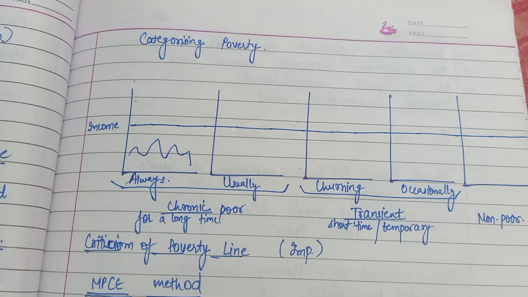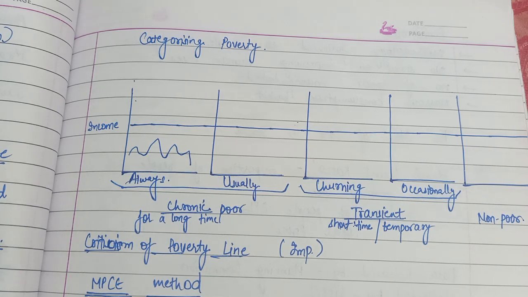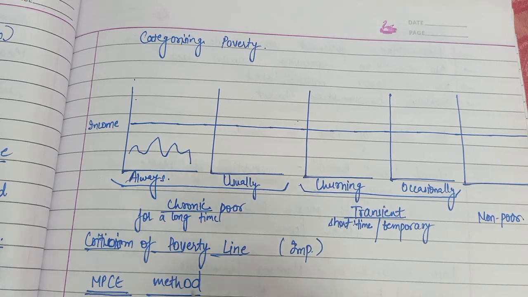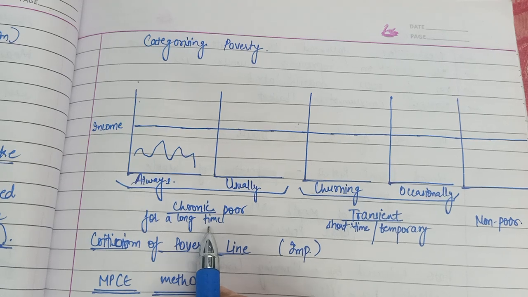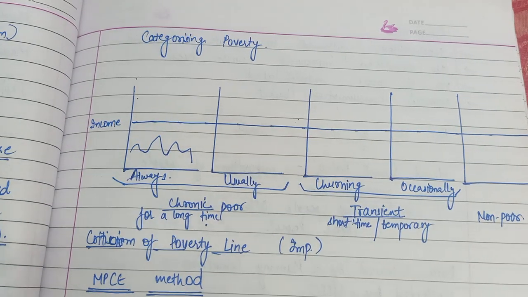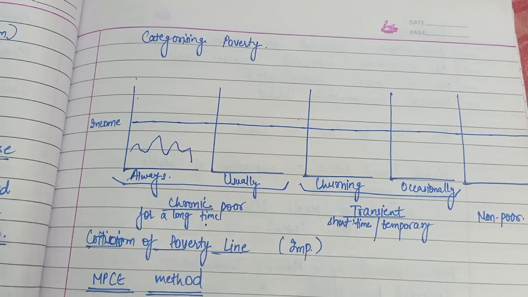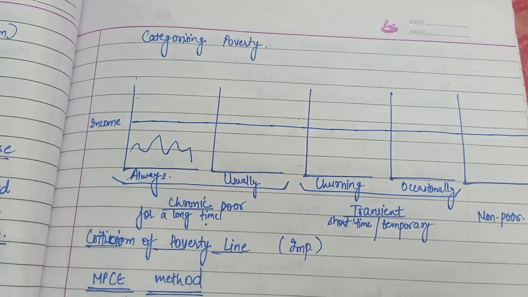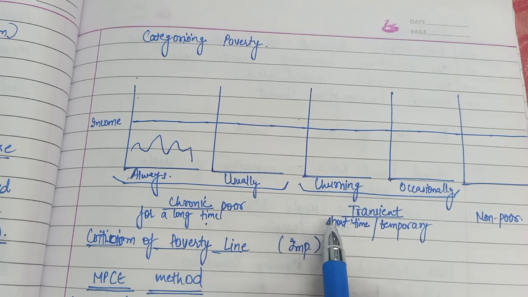Let us categorize poverty now. There are many ways to categorize poverty. We have chronic poor. The topic is important. It usually comes for 1 mark. Who are all chronic poor? What is chronic poor? What is transient poverty? These two types are usually asked.